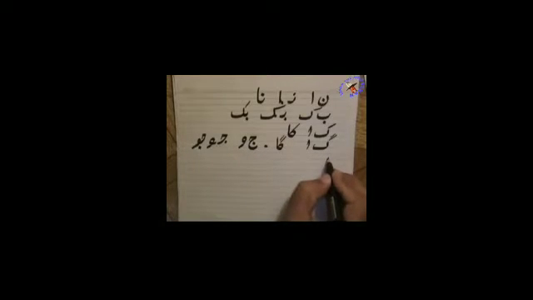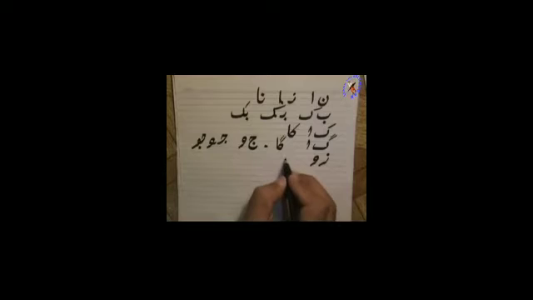Okay. There is one letter Z and then one letter Waw. Both are non-connectors, so they will appear as Z Waw Zu, independent, so we cannot connect them. Zu.